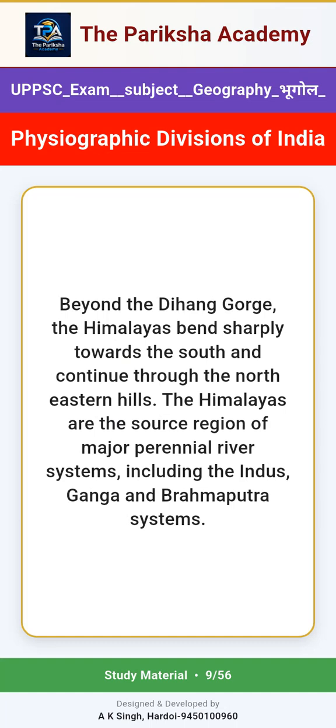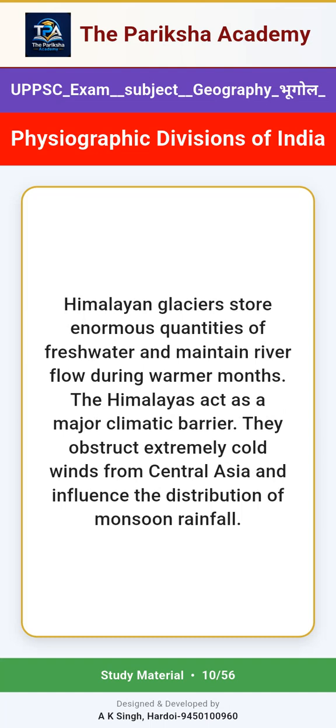Beyond the Dihang Gorge, the Himalayas bend sharply towards the south and continue through the northeastern hills. The Himalayas are the source region of major perennial river systems, including the Indus, Ganga and Brahmaputra systems. Himalayan glaciers store enormous quantities of freshwater and maintain river flow during warmer months.